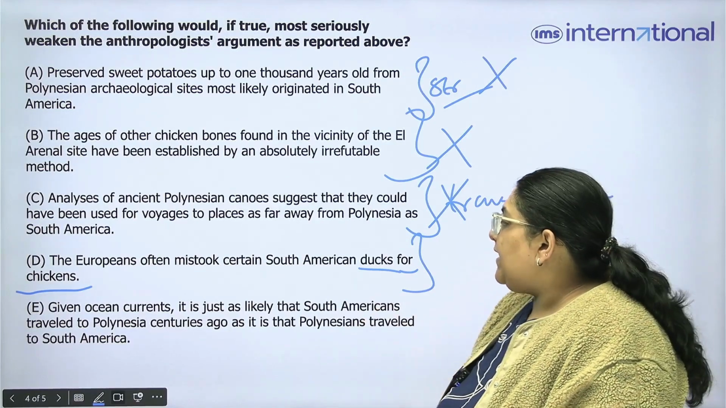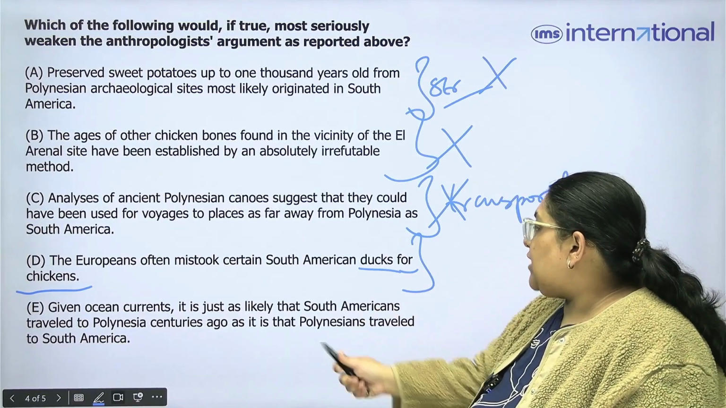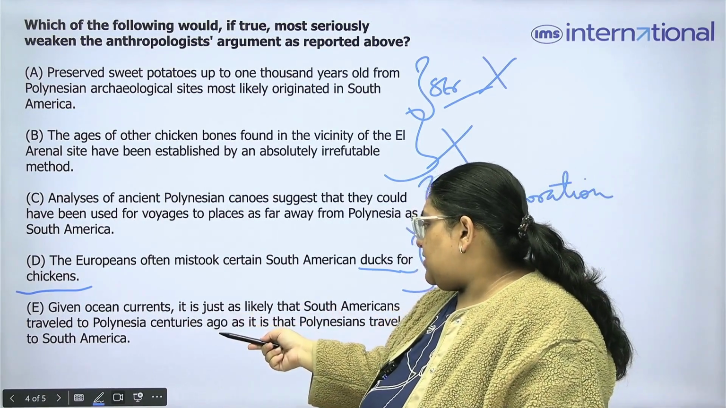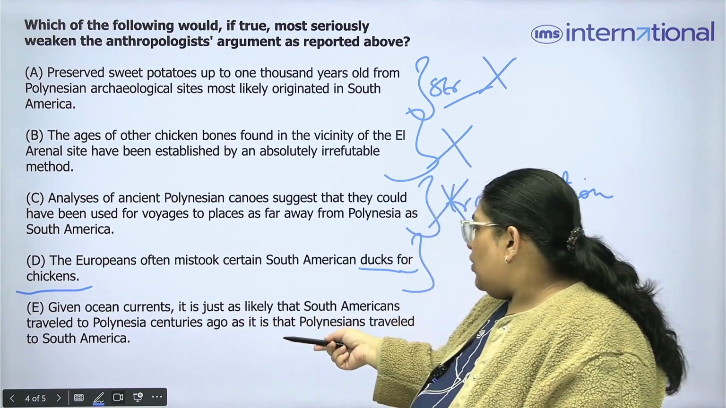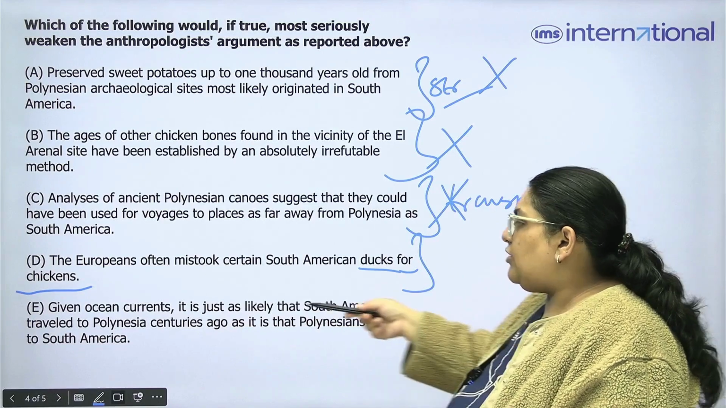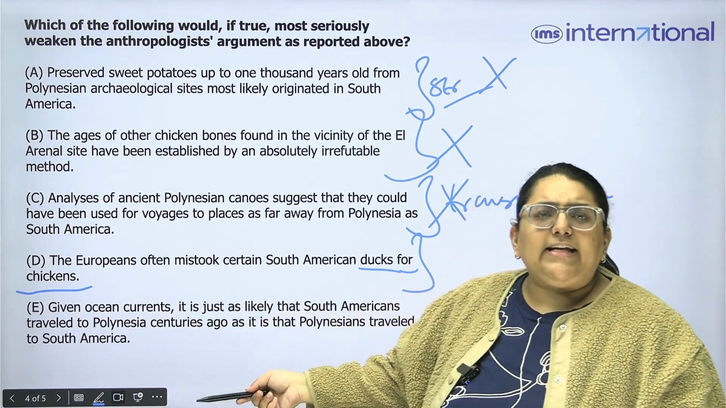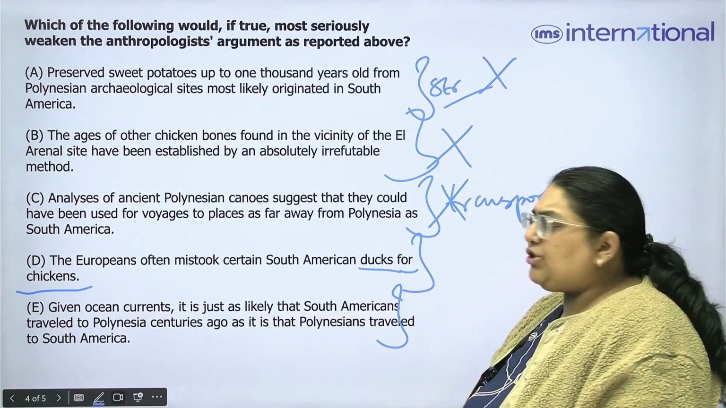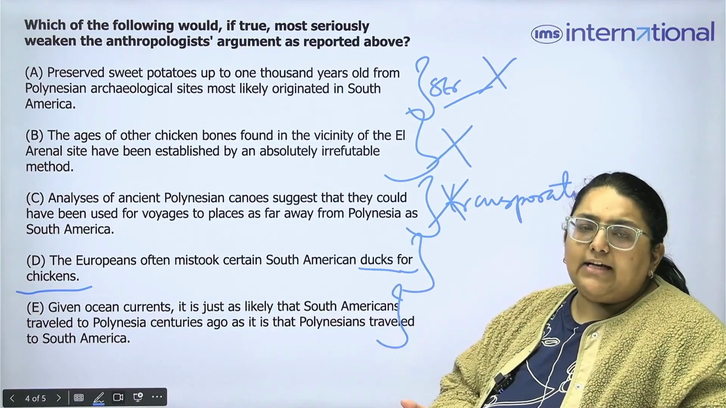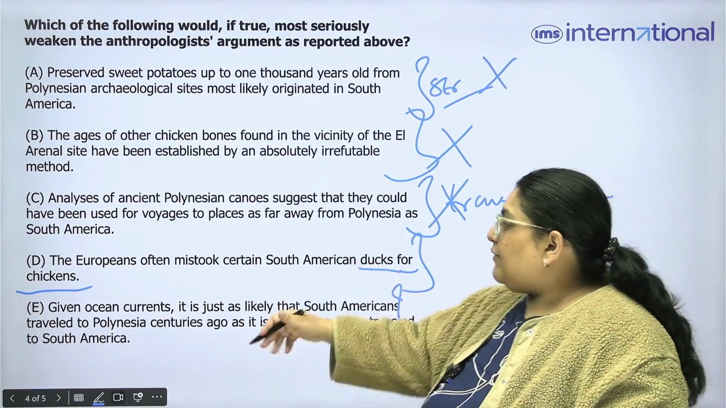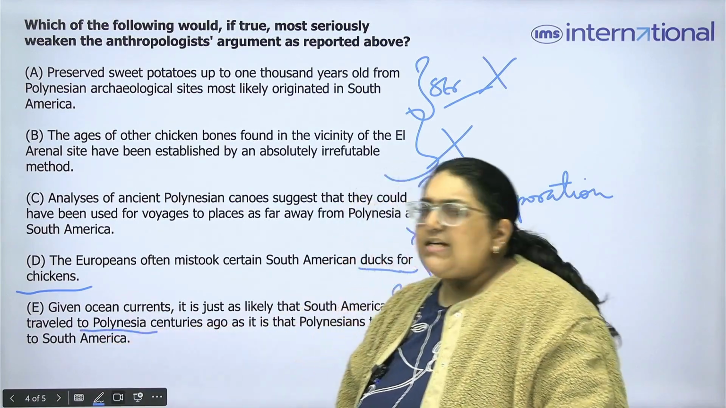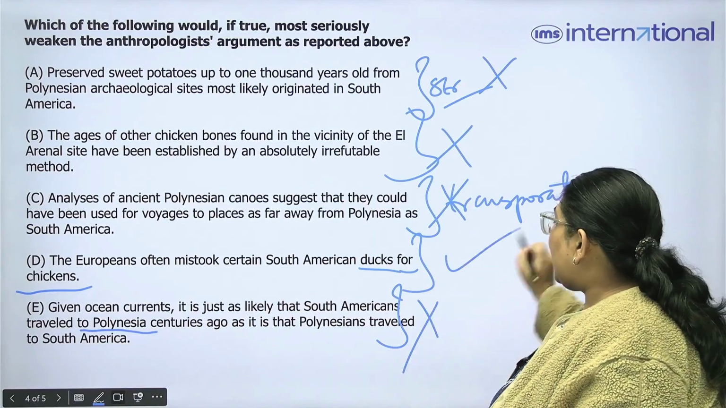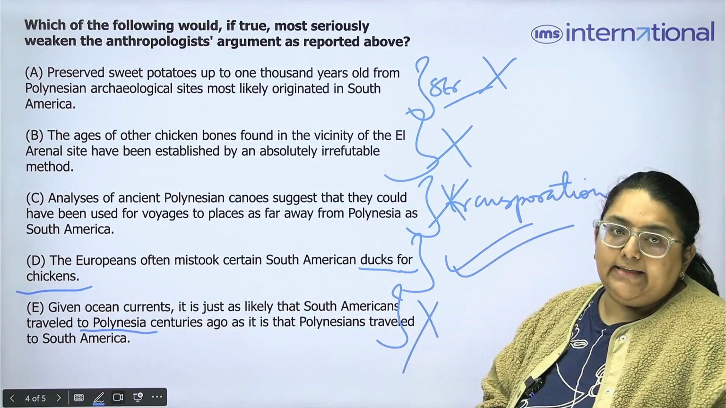So what is E saying? Given ocean currents, it is just as likely that South Americans traveled to Polynesia centuries ago as it is that Polynesians traveled to South America. So this is again telling us about travel, that travel was possible. But does this suggest anything about chicken? Even if it does, it just tells us that chicken might have come from Polynesia. So this is again strengthening, not weakening, the argument. So the only weakener that we have here is D.